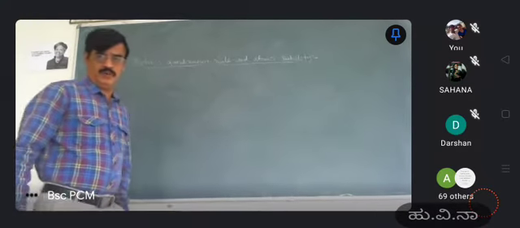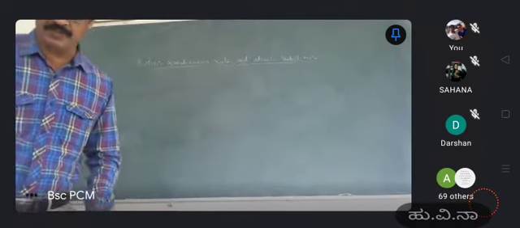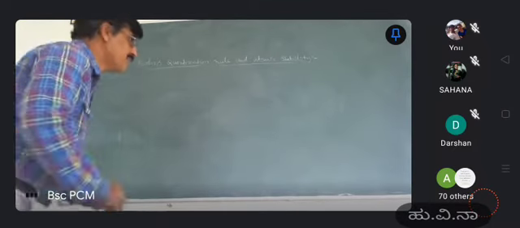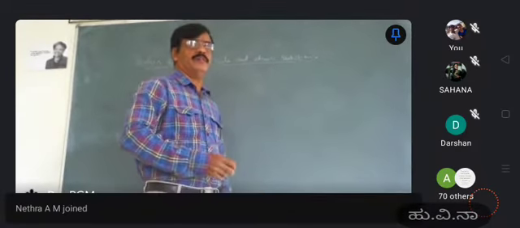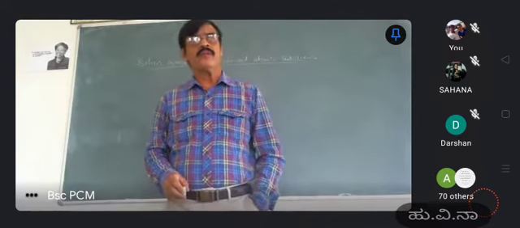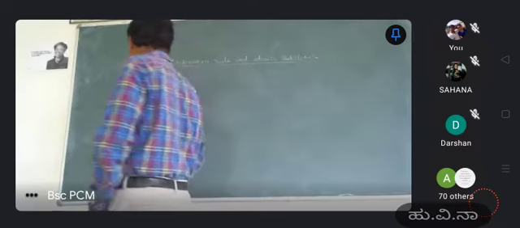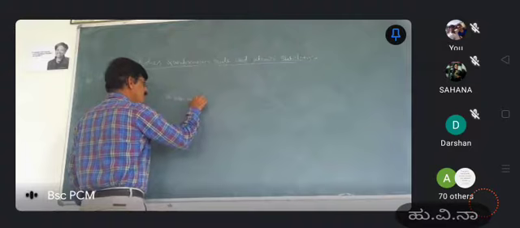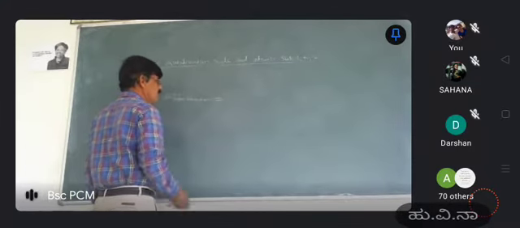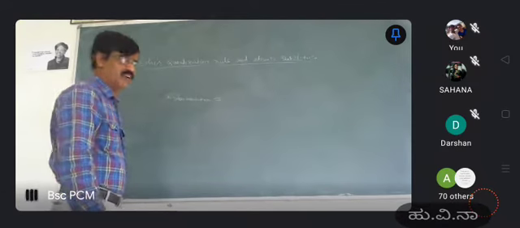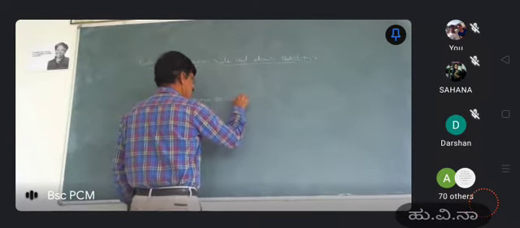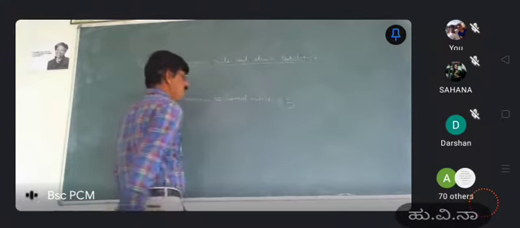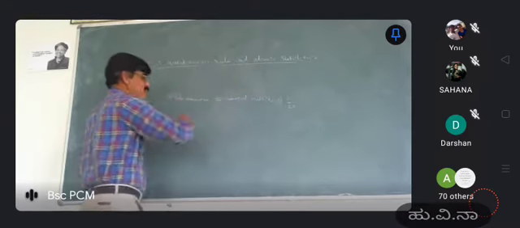So we have Gauss quantization rule. A nice book is defining that whenever an electron is moving, it has an angular momentum. Now this angular momentum of a particle is equal to an integral multiple of h by 2 pi. So this is called as Gauss quantization rule.